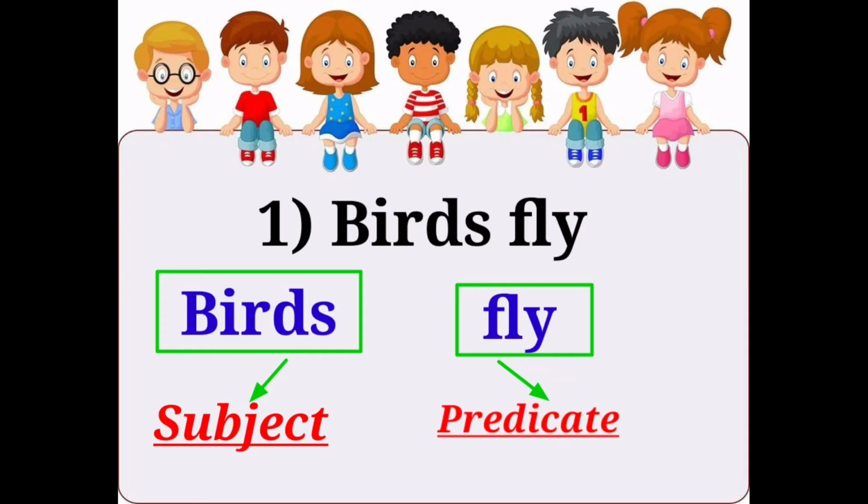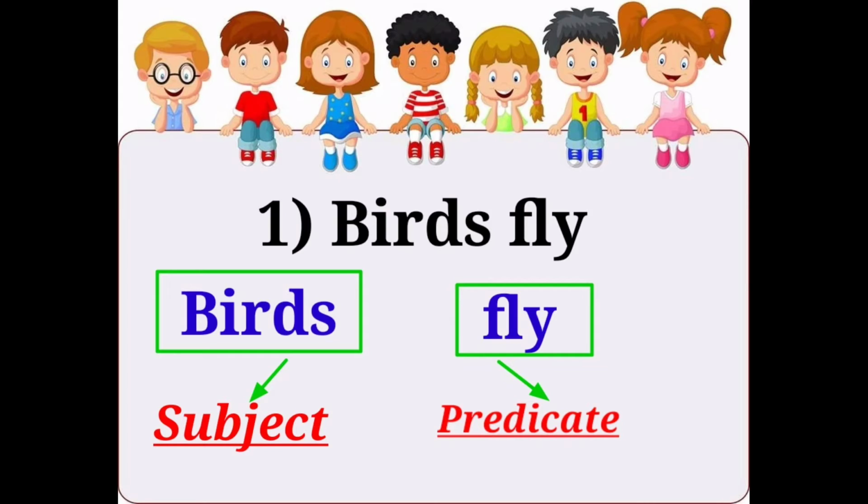So tell me, who fly here? Yes, birds fly here, right? So birds is a subject and fly here is a verb, right? Fly என்னது பறக்கிறது. ஓகேங்களா, I told you before, right? The verb part starts from the verb. It is also called as predicate. Okay, birds here is a subject and fly here is a predicate. Okay, have you understood the first example? Shall we go to second example?